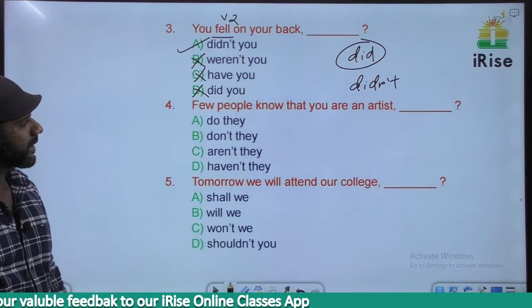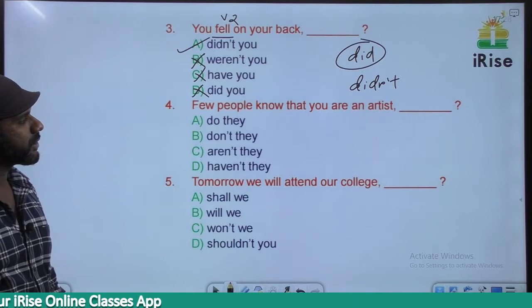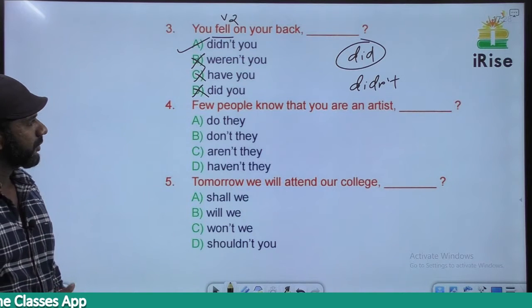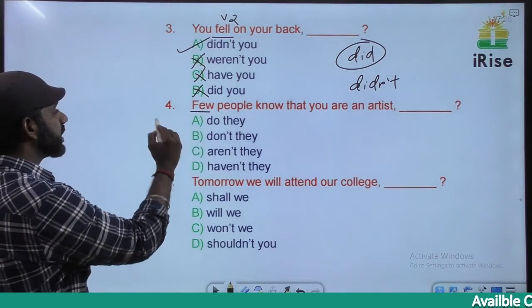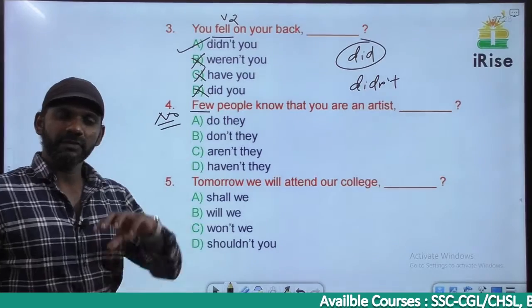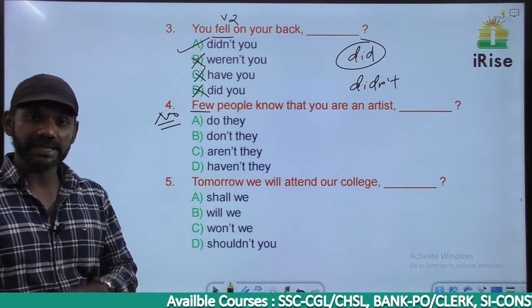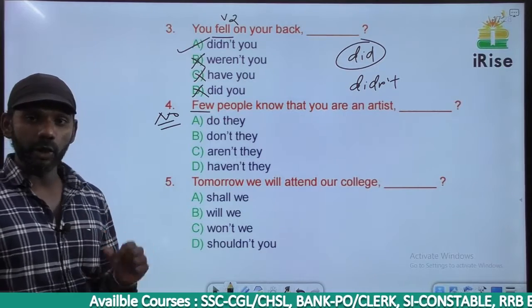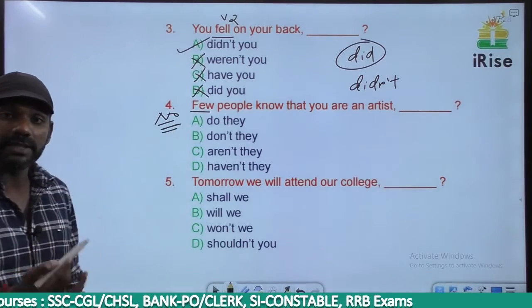The next one. Understand the meaning. Few people know that you are an artist. Few people means no people. We've all discussed it. Few means no one. A few means some. So few means no people. We have an N word in the sentence, because few is the same as no.